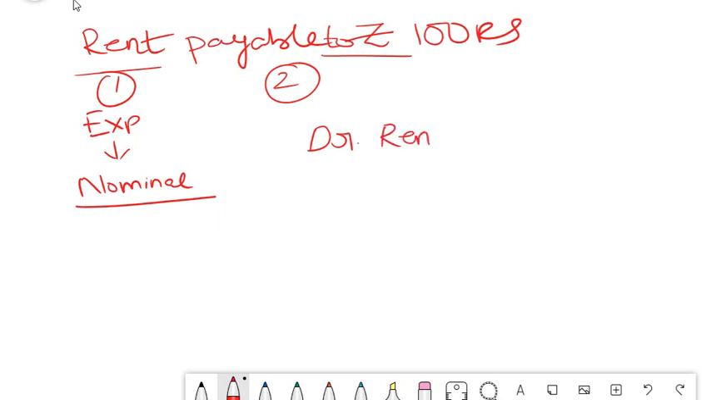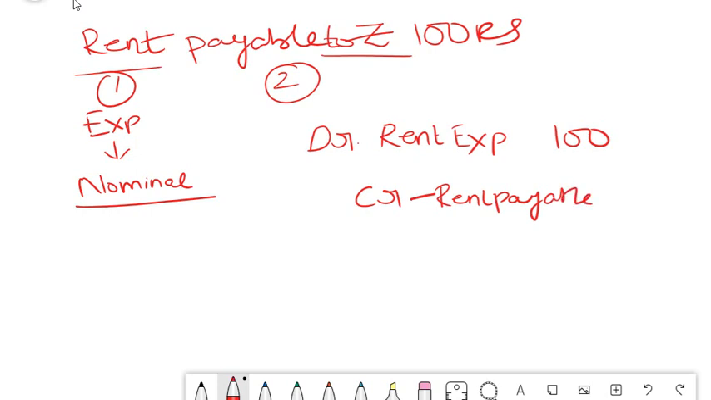So debit rent expense for 100 rupees and credit what? Payable. Because we have not yet paid it, we will create a payable, rent payable of 100. You can think of this in terms of the personal account: credit the giver. We are going to give rent, so we are crediting rent payable. This rent payable represents a personal account, so it comes under your personal account category.